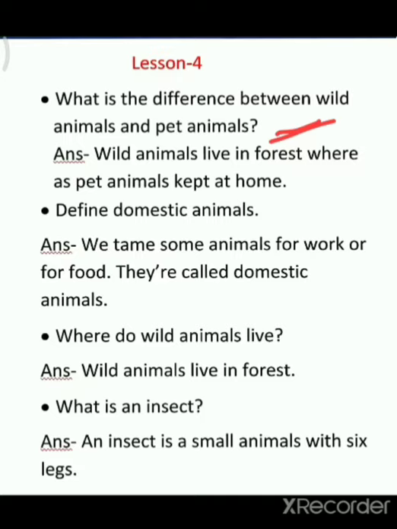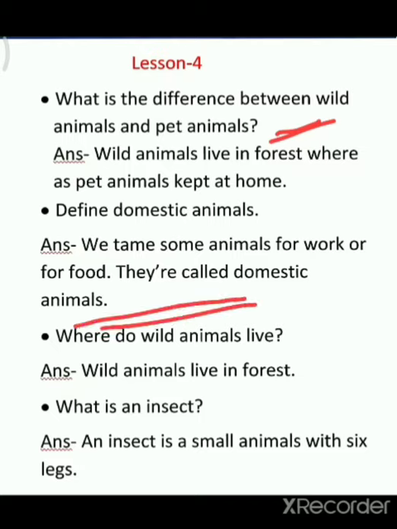Then define domestic animals. You have already read about the domestic animals. I think you can write it on your own. Yes or no, students? We tame some animals for work or for food. They are called domestic animals.